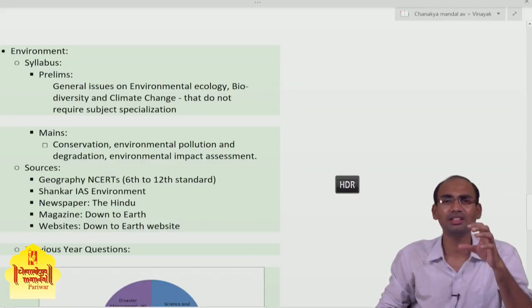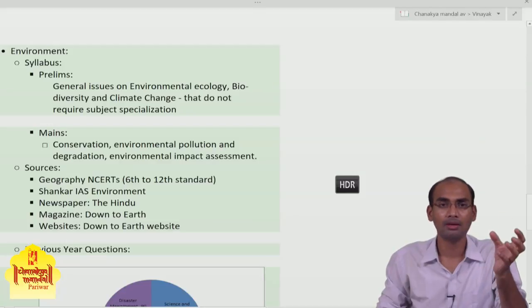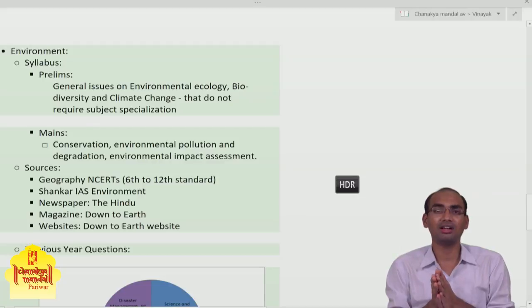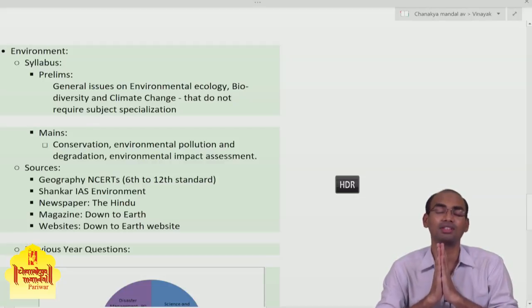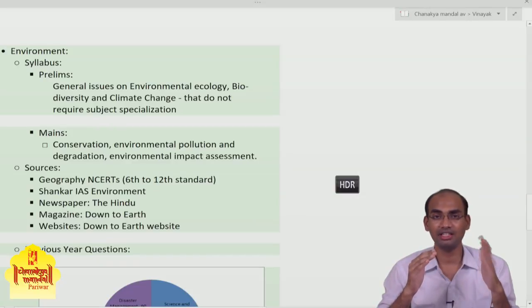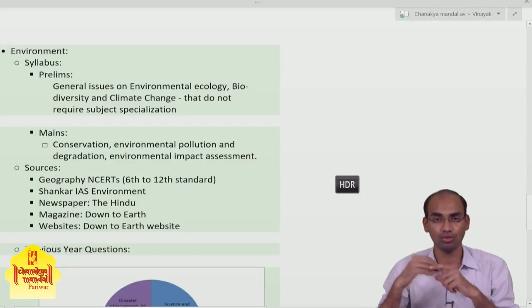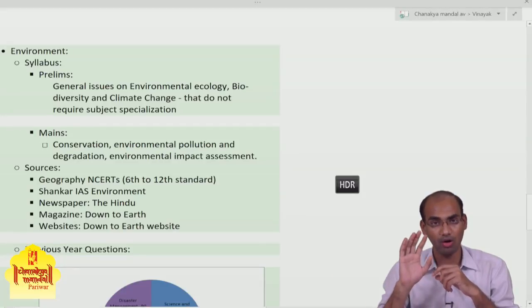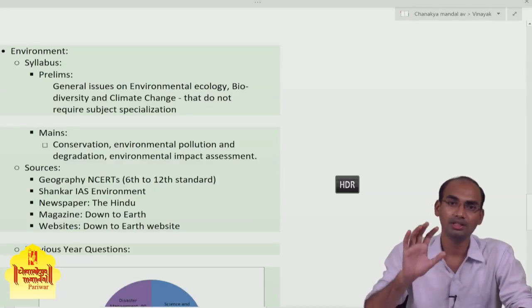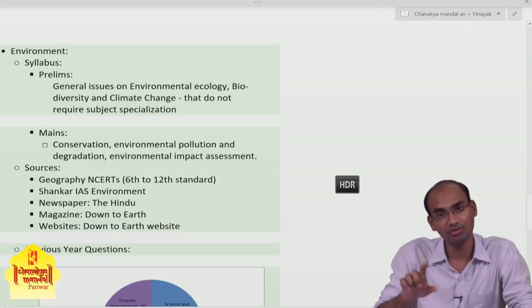Now we go to the subject, environment. This is very important from a prelims perspective. As I already told you, UPSC has a common preliminary examination for Indian Civil Services and Indian Forest Services. So there are more questions on environment in the preliminary examination. You have to be thorough with the environment subject in prelims as well as in mains.